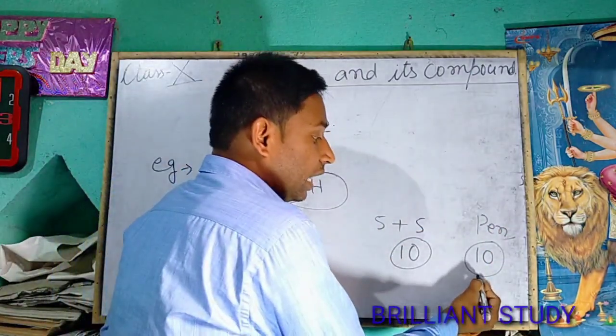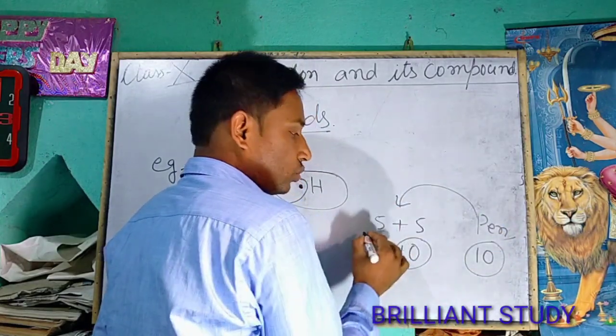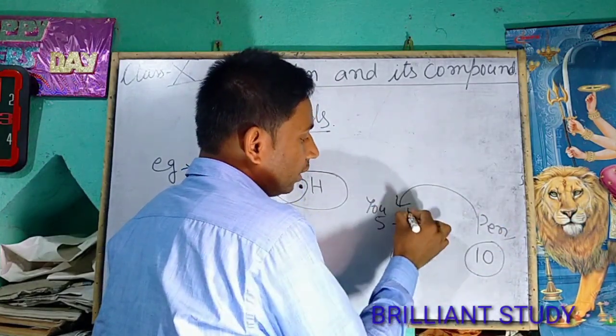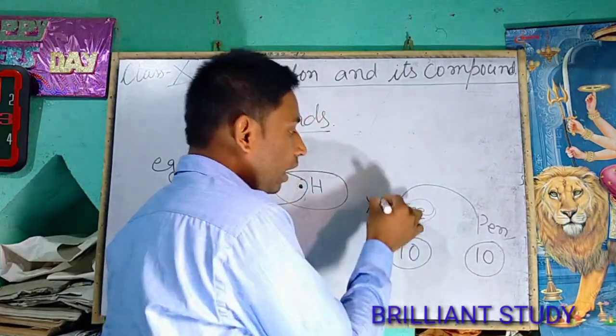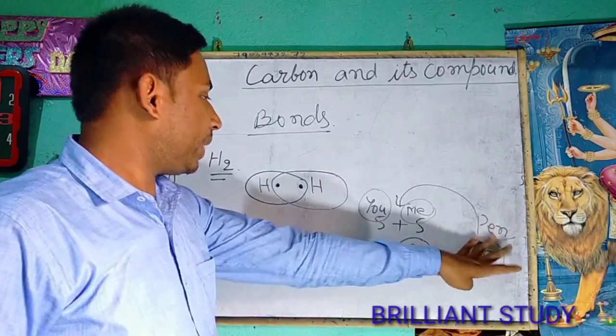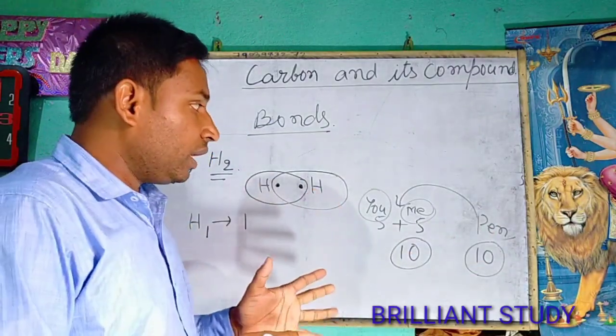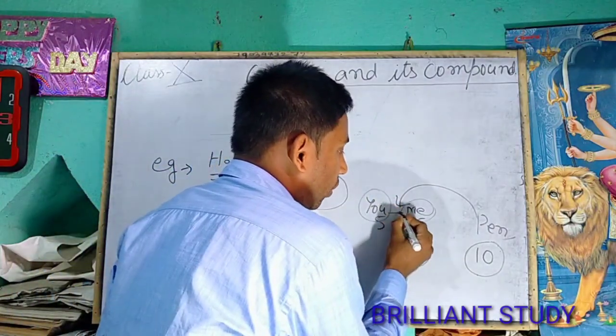And now this pen belongs to you and me, and both of us are the owner of this pen. So in this case, what happened? There is a bond.